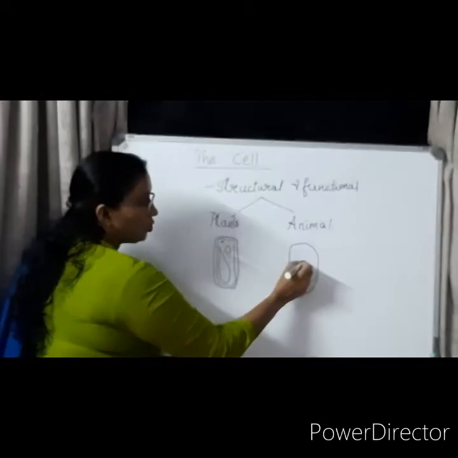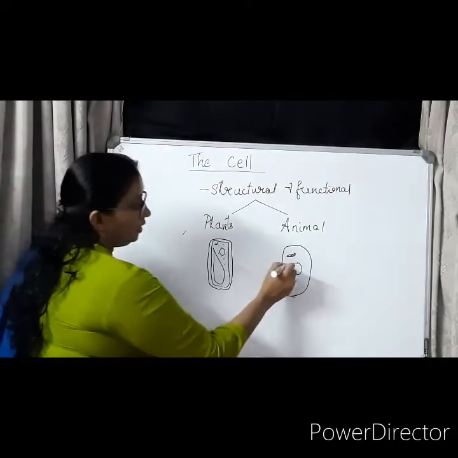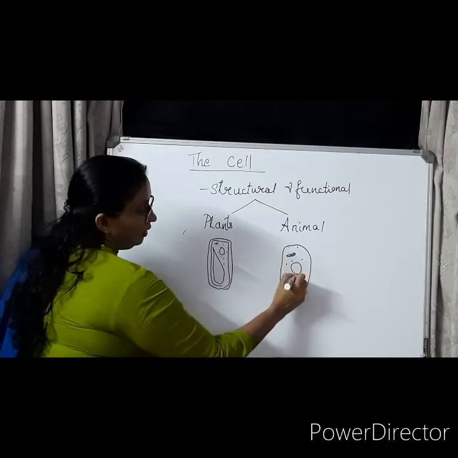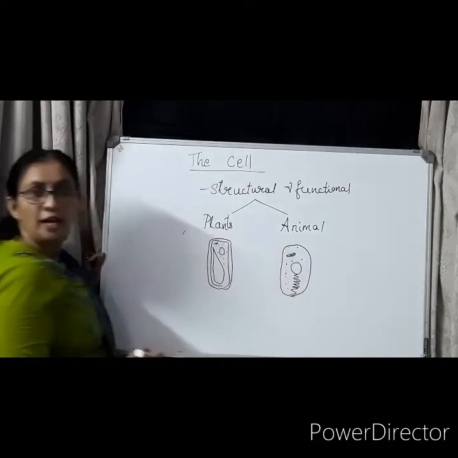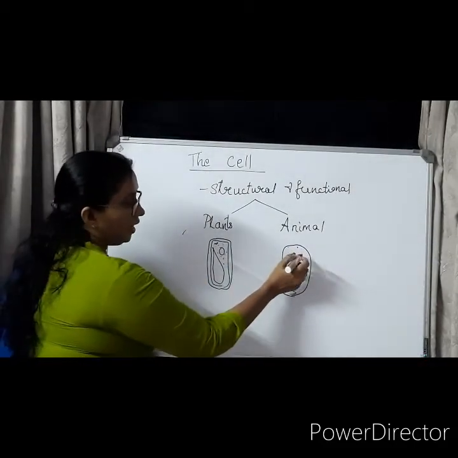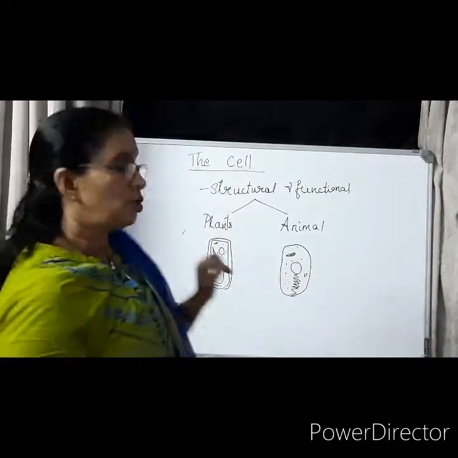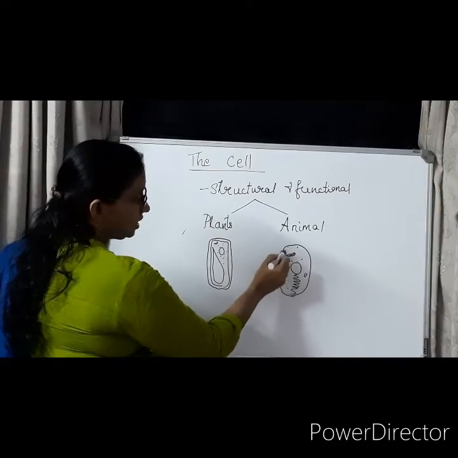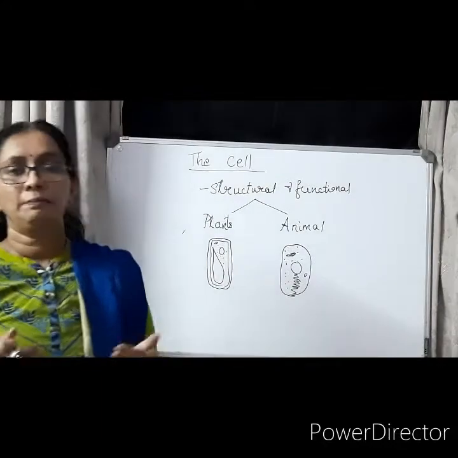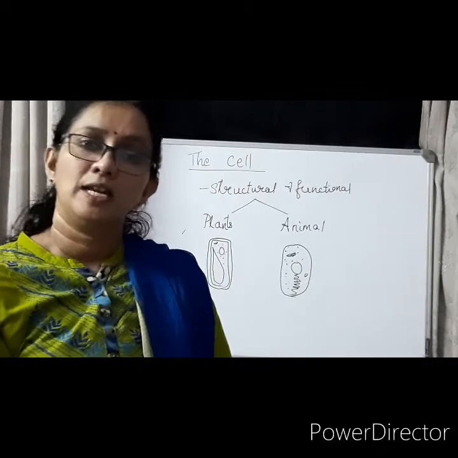There are mitochondria, are you remembering? Then ribosomes, endoplasmic reticulum, and lysosomes. There is also a fluid, jelly-like substance known as cytoplasm. So there are differences between plant cells and animal cells.